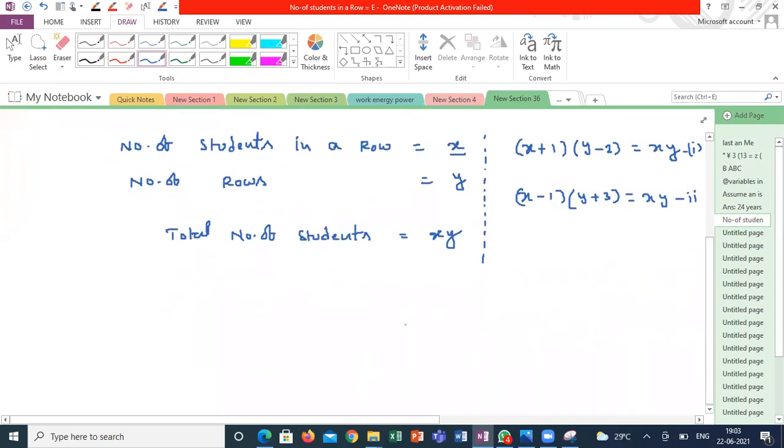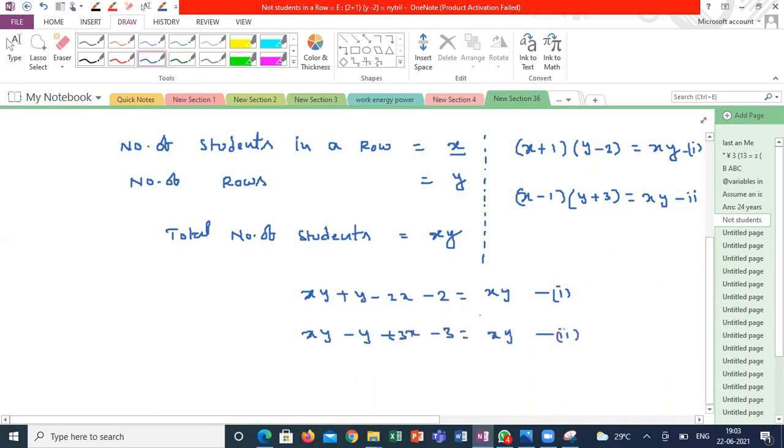So using these two equations, my first equation is XY plus Y minus 2X minus 2 is equal to XY. Second equation is XY minus Y plus 3X minus 3 is equal to XY.